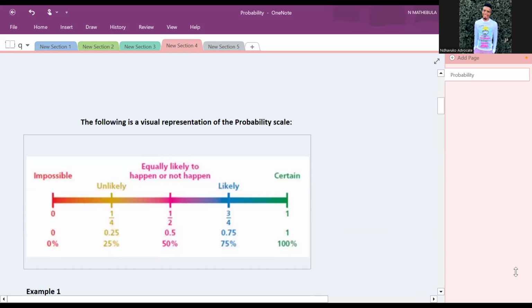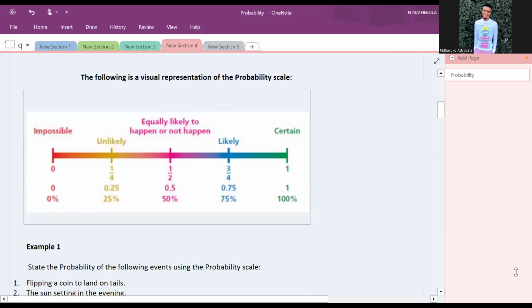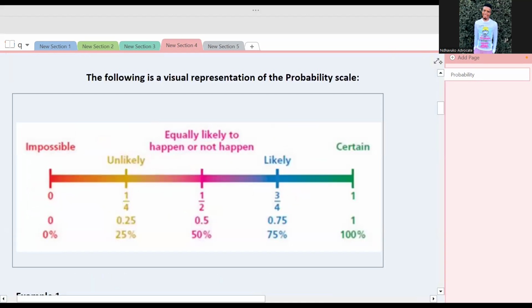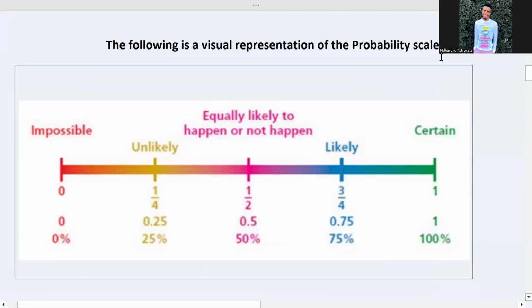Okay, so let's look at the following visual representation of the probability scale. Take a look here. As you can see, here we have impossible. Impossible shows that there's no way it can happen, meaning it is 0%.